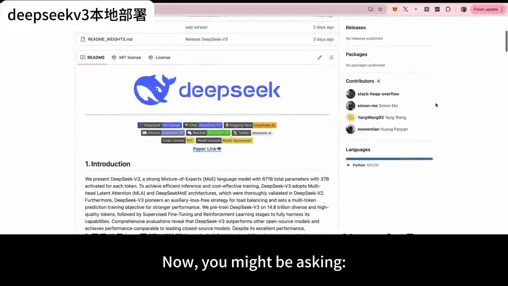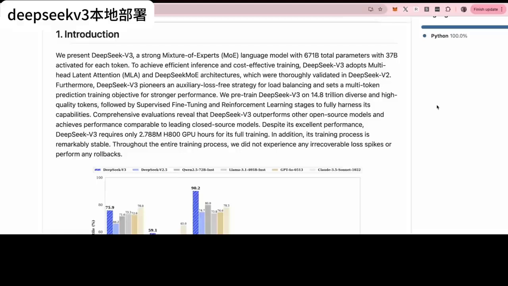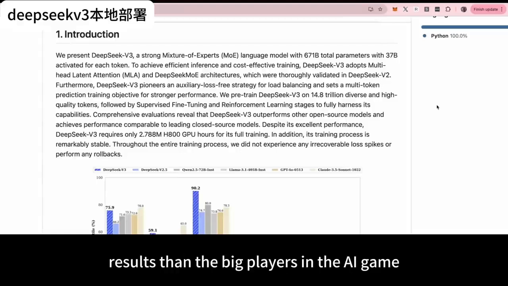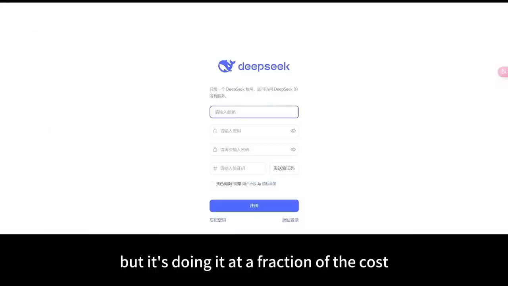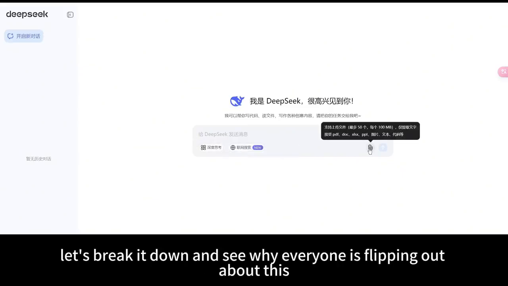Now, you might be asking, what's so special about DeepSeek? Well, here's the kicker. This AI model is achieving some of the same, if not better, results than the big players in the AI game, but it's doing it at a fraction of the cost. Yep, you heard that right. We're talking way less money. That's got everyone, including me, really paying attention. So let's break it down and see why everyone is flipping out about this.